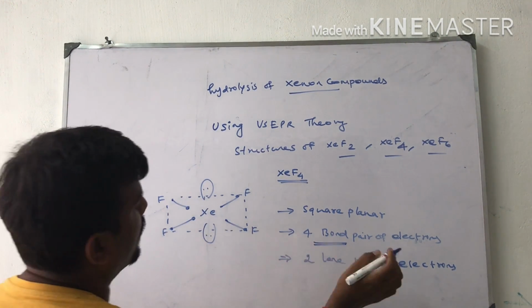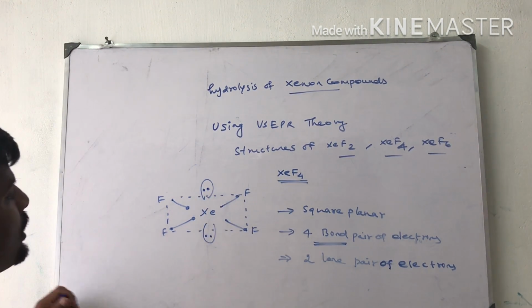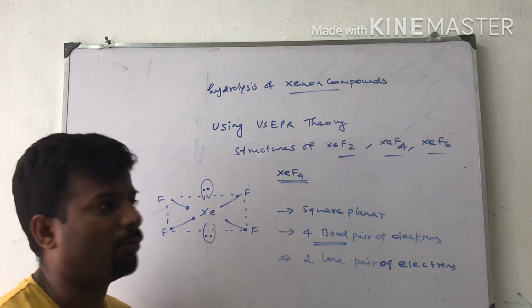So 4 bond pairs, and here 2 lone pairs. This is the structure of xenon tetrafluoride.